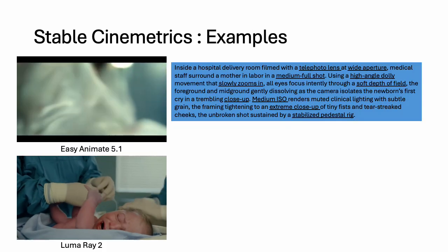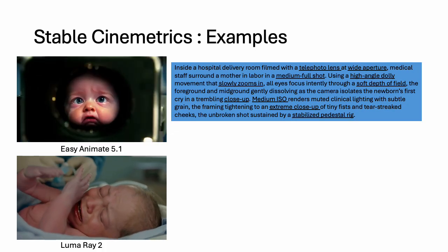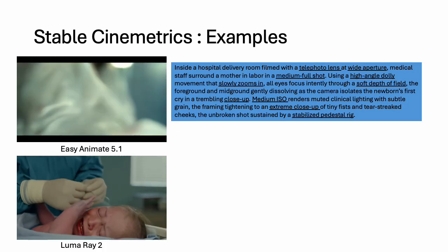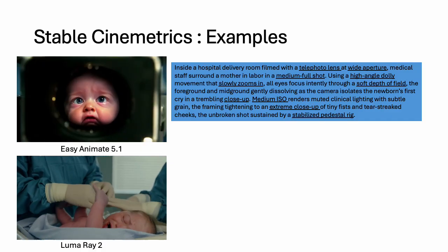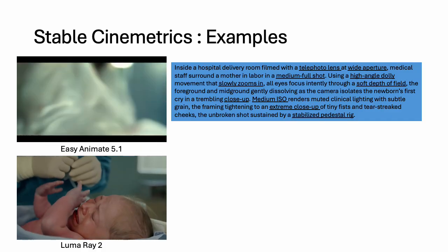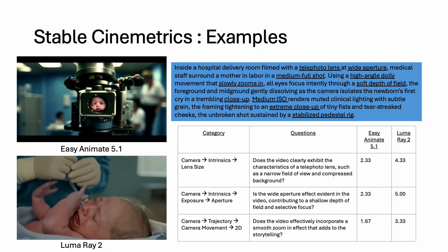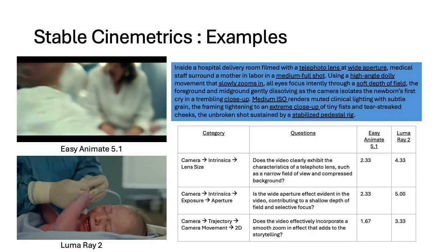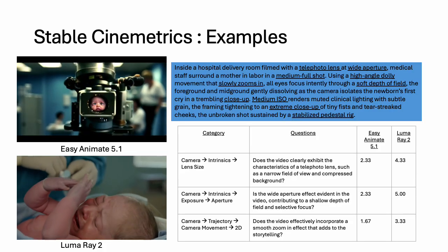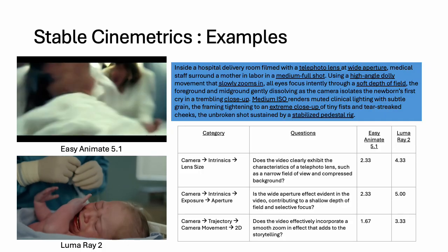Let's look at a side-by-side comparison. The prompt here asks for a hospital scene with specific camera instruction. As shown, LumaRay 2 does a much better job of capturing the cinematic details described in the prompt compared to Easy Animate 5.1. And our quantitative scores confirm this. As shown, LumaRay 2 scores significantly higher in capturing the camera controls. This demonstrates how our evaluation setup can precisely measure alignment with specific cinematic instructions.